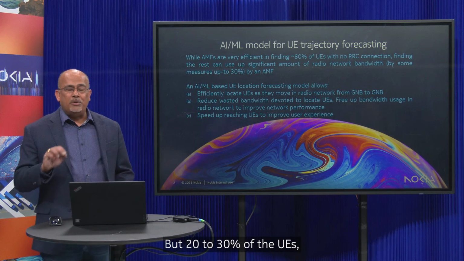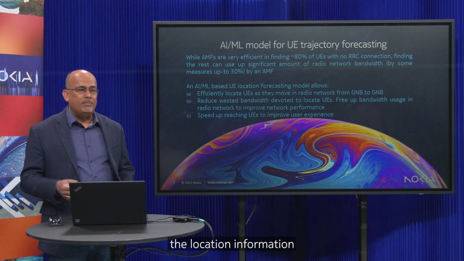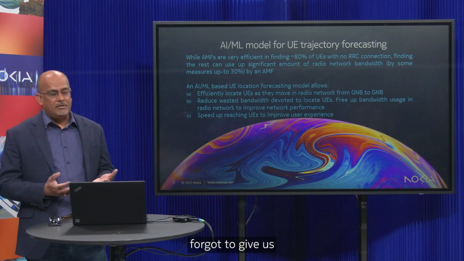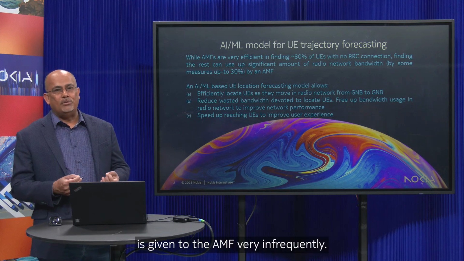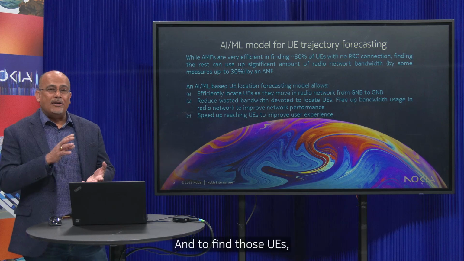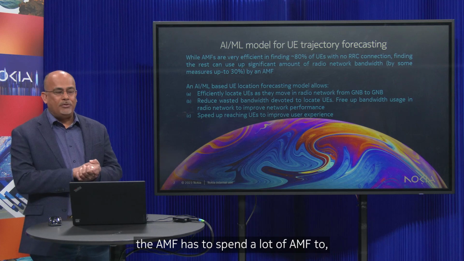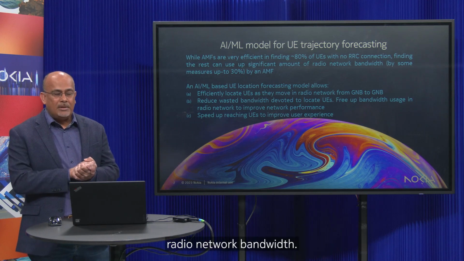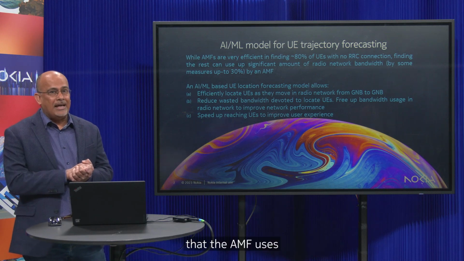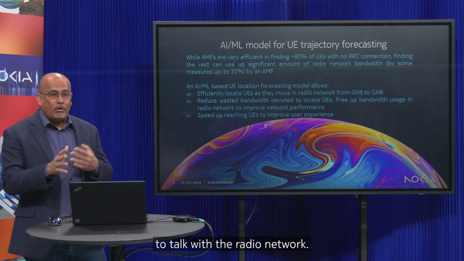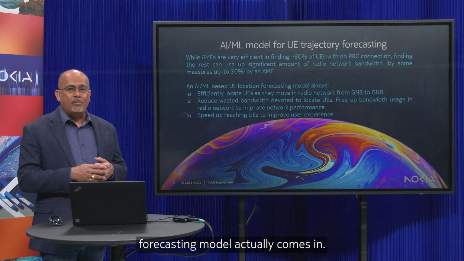But for 20 to 30% of the UVs, what we have seen is we lose the location information because of various reasons. Maybe the UV forgot to give us the location information. Sometimes the location information is given to the AMF very infrequently. And to find those UVs, the AMF has to spend a lot of AMF to radio network bandwidth. In some cases, it amounts up to 30% of the bandwidth that the AMF uses to talk with the radio network. And this is where the AI/ML-based location forecasting model actually comes in.